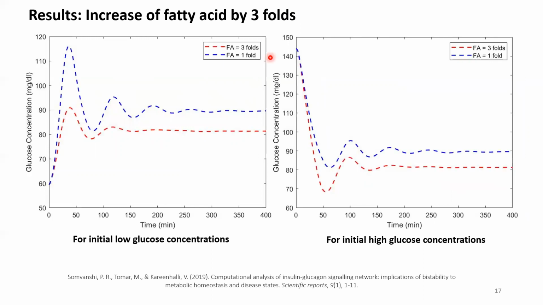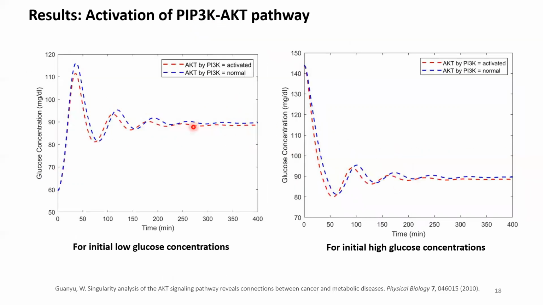What happens in case of a disease phenotype? For example, if we give a deviation, like increasing the fatty acid by 3 folds, in both low and high glucose concentration cases, the steady state value deviates from the normal one. We also try to activate and deactivate the PI3K AKT pathway, which has a role in both insulin resistant conditions and the cancerous phenotype.